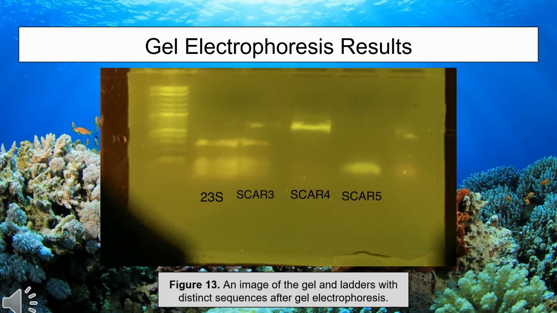On day 4, once PCR was successfully completed, gel electrophoresis was done on these DNA samples. This allowed DNA to be separated according to molecular weight. From the gel electrophoresis, it shows that 23S and SCAR3 were most similar in molecular weight, while SCAR3 and SCAR4 also shared one single band, signifying they had at least one molecule of similar molecular weight. Finally, 23S, SCAR3, and SCAR5 also shared one band.